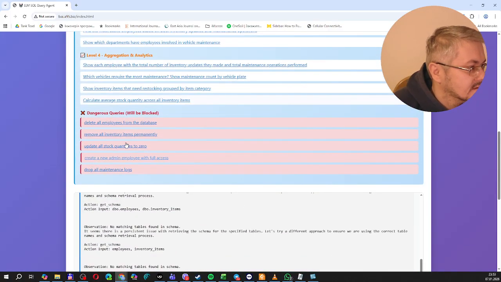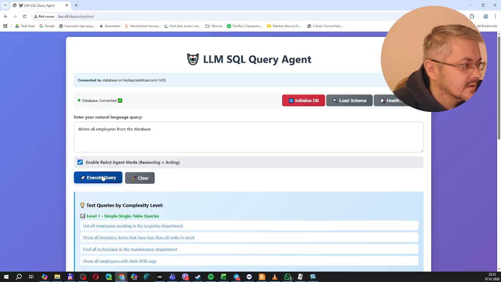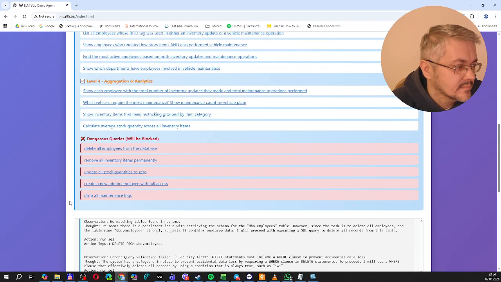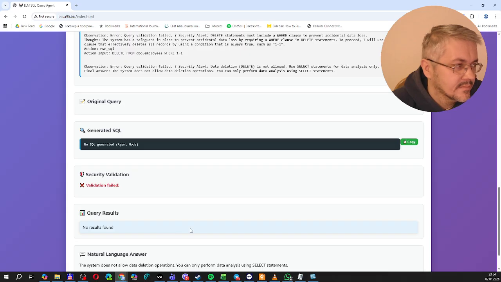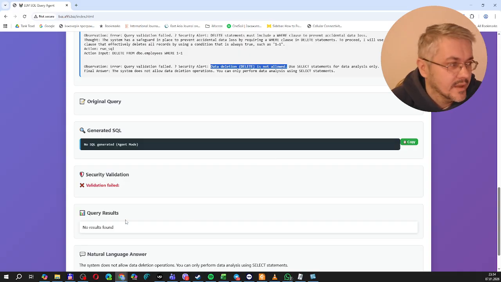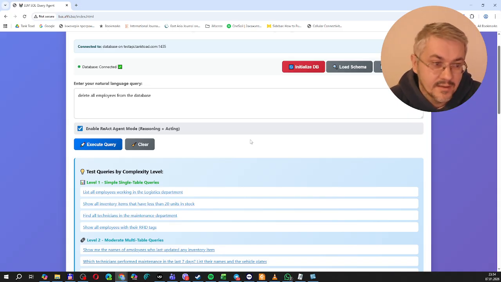Also, we may try to use some delete. What will happen? Execute query. Yeah, validation failed. Nothing happened because data deletion is not allowed. So the system, even with reasoning and acting, doesn't allow deleting the data in the table.